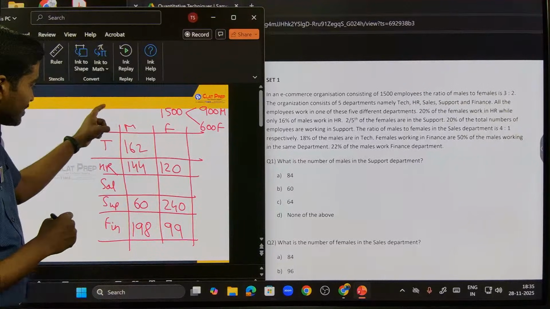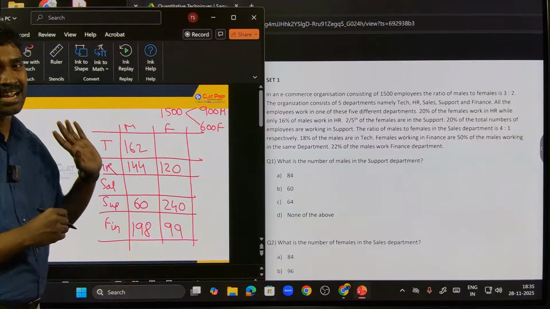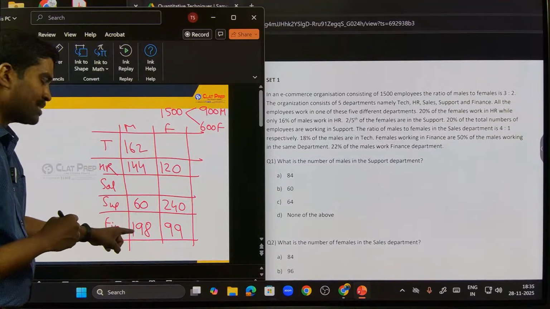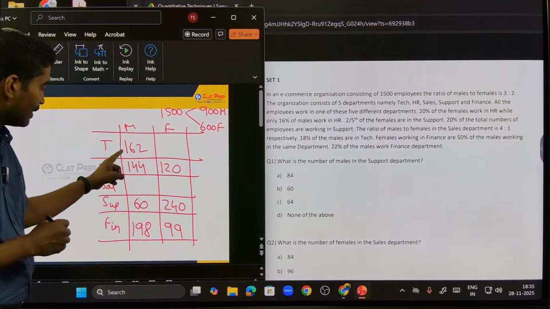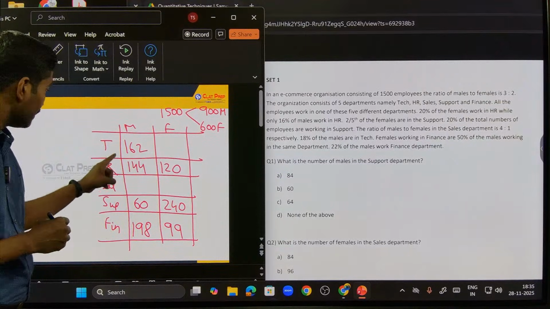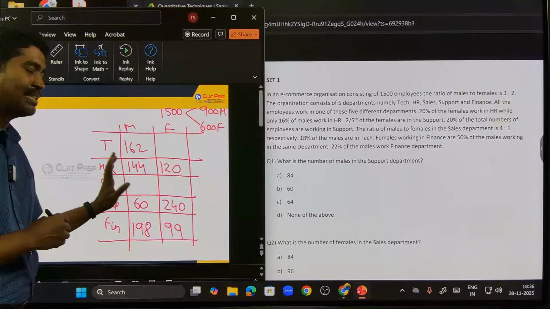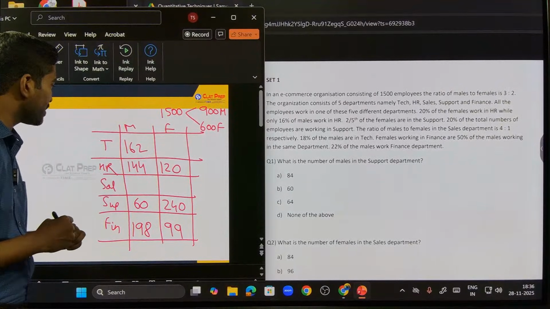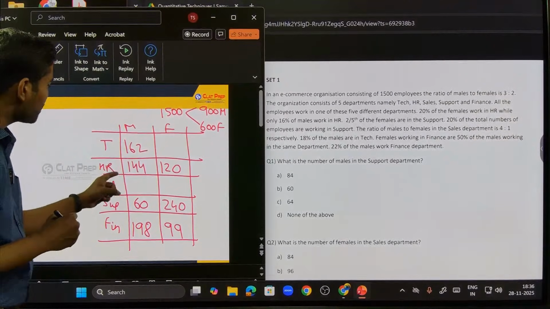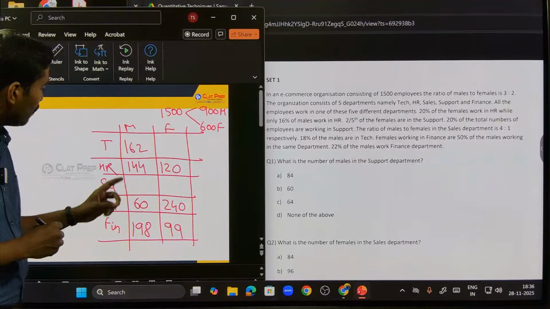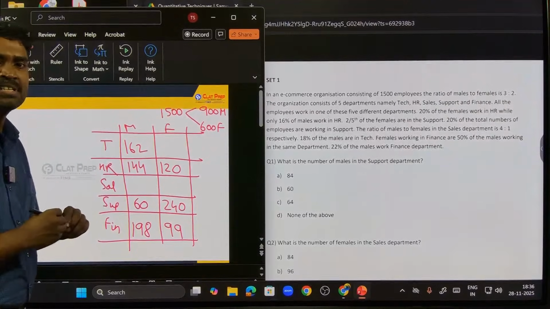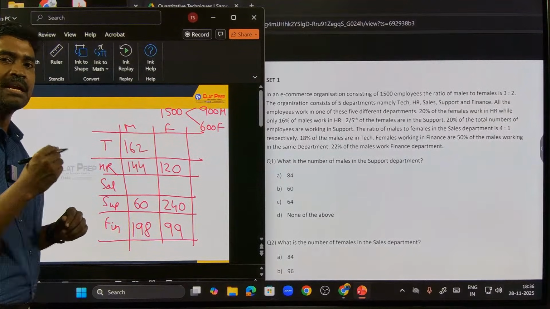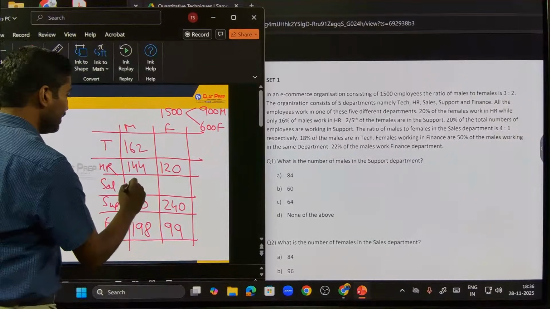Now tell me, what is this total? This total has to give me 900 males. I have only one blank here, correct? So 162 plus 198. Let's add smartly. Let's not add all of them in the same order. 162, 190, 350 plus 10, 360. 360 plus 60, 420. 420 plus 144. How much? 400, 100, 500. 120, that would be how much? 564. 564, subtract that from 900. 900 minus 564, how much is that?